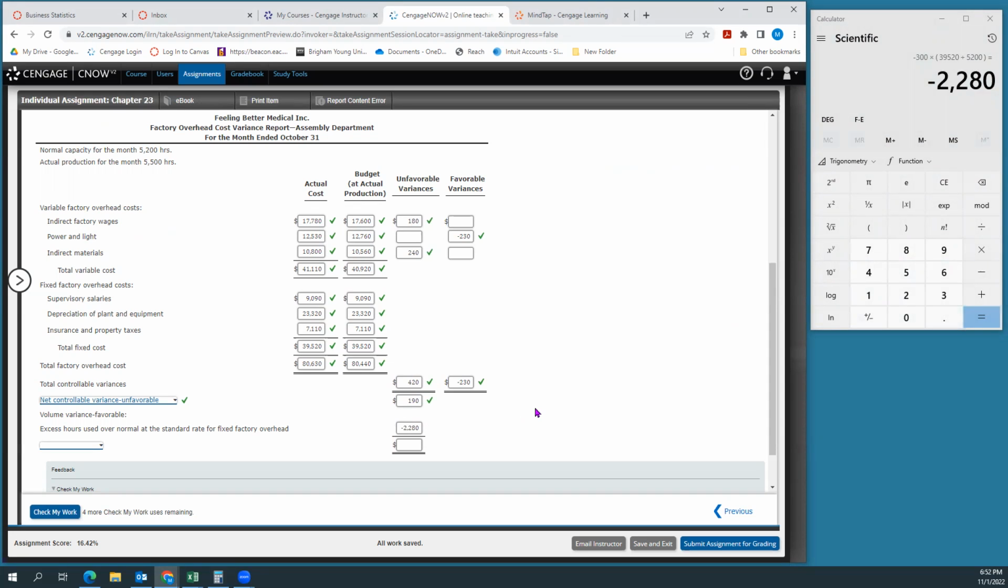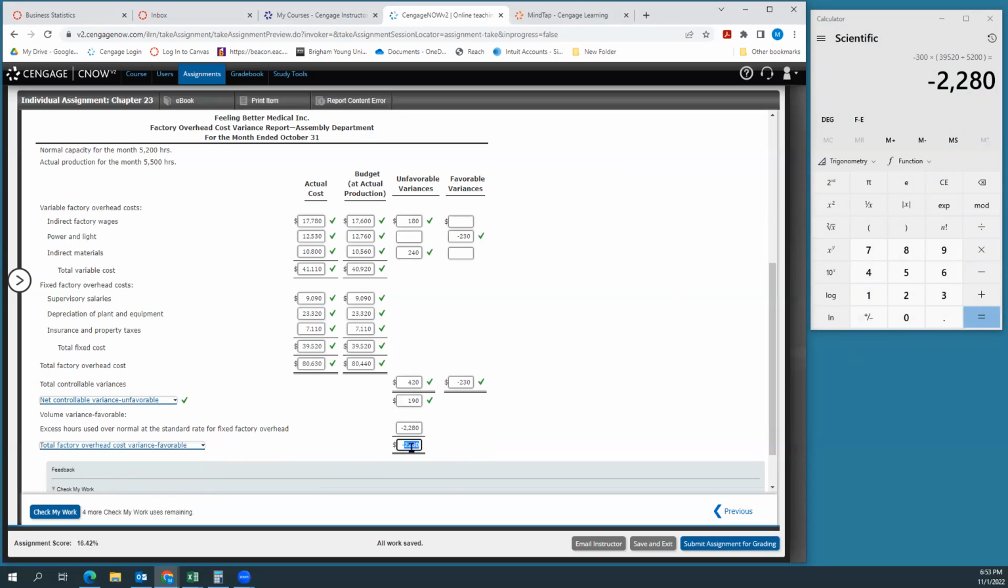Okay. Oh, you know what? Actually, it's having me do this different. That's going to come out here. It wants the excess hours used over normal at the standard rate for fixed factory overhead. No, I think it wants it there. Okay, so that's what it is, right? Our excess hours is 300 times the rate of whatever it was, 39,520 divided by 5,200.